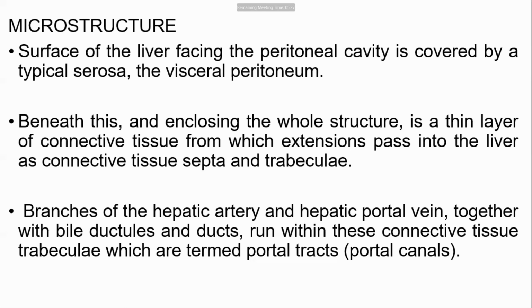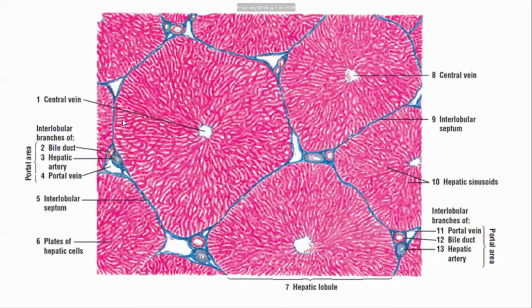The connective tissue is Glisson's capsule, which lies just below the peritoneum. That capsule invades the parenchyma of the liver, forms the septa and trabeculae, and divides it into the different lobules of the liver. The classical lobule is which shape? Hexagonal. So this is one lobule, another lobule, another lobule, and these are the hepatocytes, the cells of the liver.